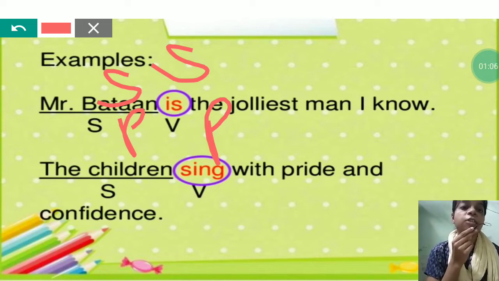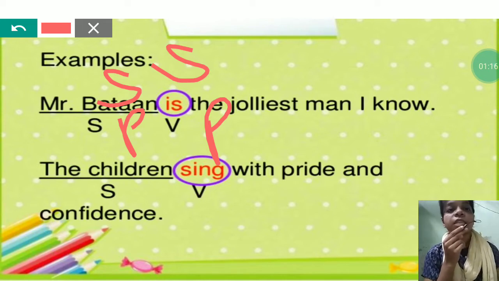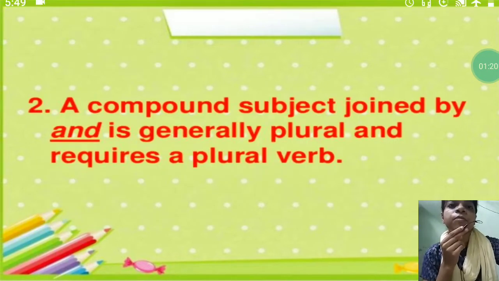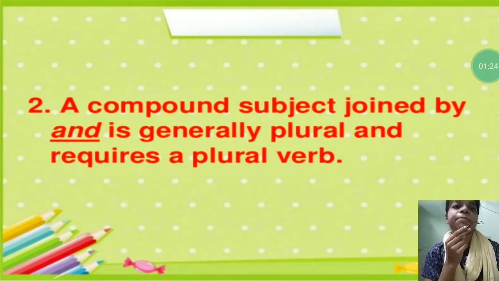So you can conclude that whenever we are using a singular subject, then we need to use a singular verb, and if we are using a plural subject, then we need to use a plural verb. Rule number 2. A compound subject joined by and is generally plural and requires a plural verb.